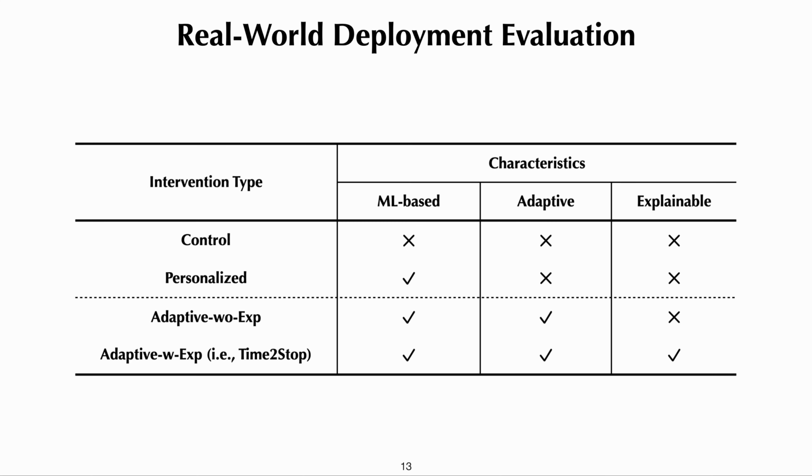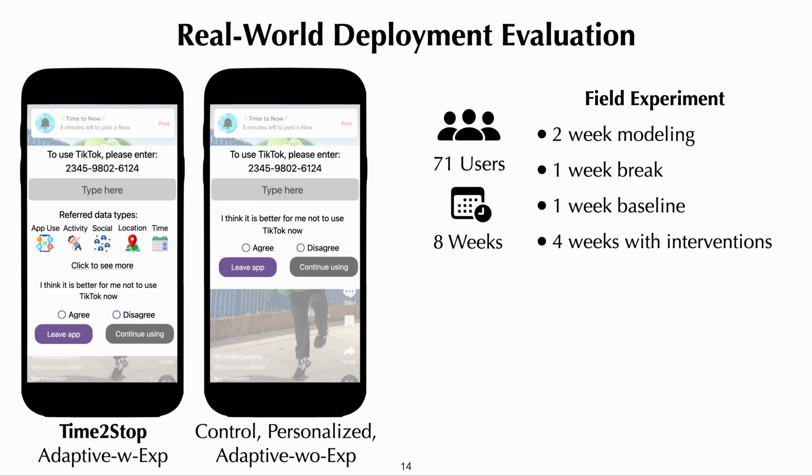To assess the effectiveness of both adaptability and explainability, we designed 4 distinct intervention types. Control, a probabilistic baseline. Personalized, which uses a static machine learning model without updates or explanations. Adaptive without explanation, which adds the adaptive capability to the machine learning model. Finally, adaptive with explanation, which is also the complete version of Time2Stop. This approach further adds explanations on top of the adaptation. Only Time2Stop has the explanation section, and the interface for control, personalized, and adaptive without explanation is exactly the same.